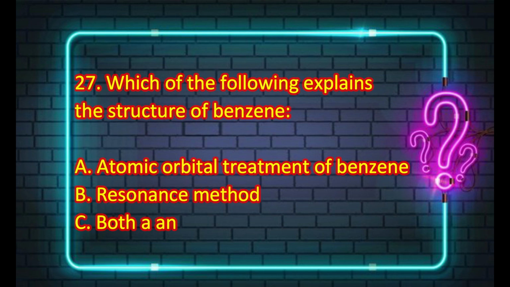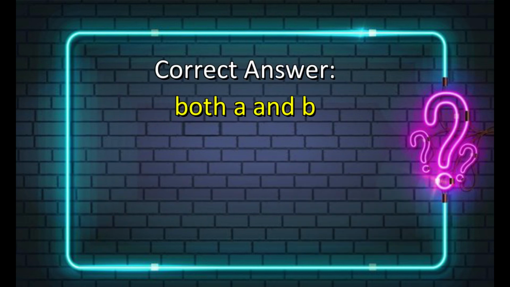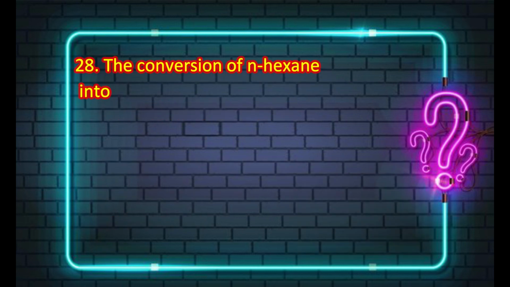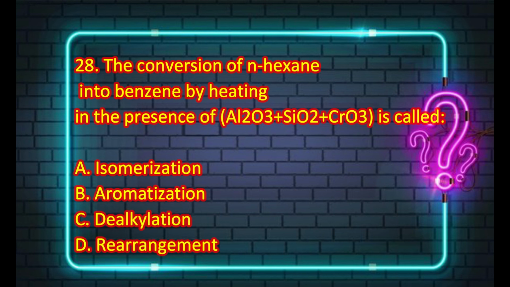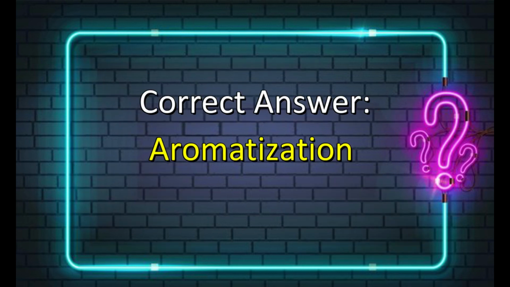The next MCQ is which of the following explains the structure of benzene? Atomic orbital treatment of benzene, resonance method, both A and B or none. And the correct answer is both A and B. The next MCQ is the conversion of n-hexane into benzene by heating in the presence of given formula is called isomerization, aromatization, dealkylation or rearrangement. And the correct answer is aromatization.